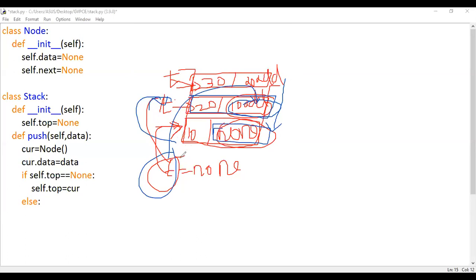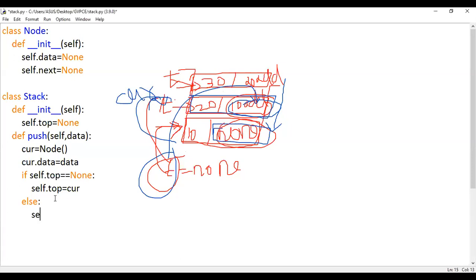Only top has the address of the previous node. So first store this address in the current node's next part, then try to change the top. If you change the value of the top first, what happens? You will lose the address of this node. Then it is not possible to make a link here. Got it?